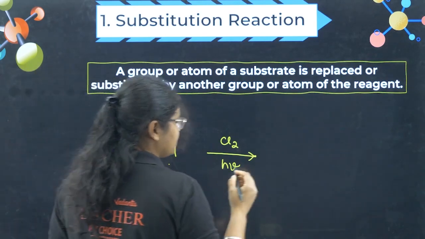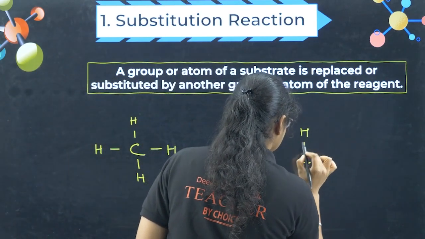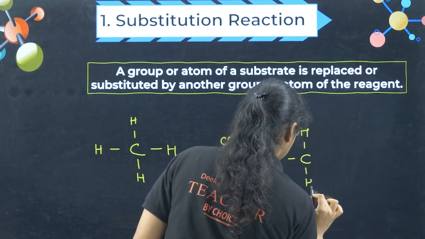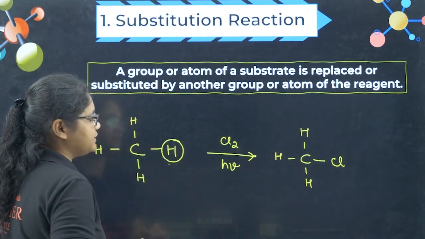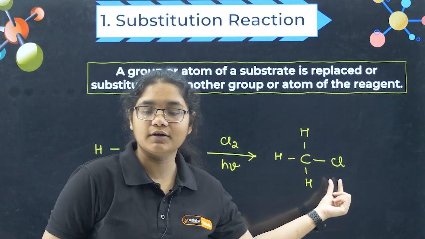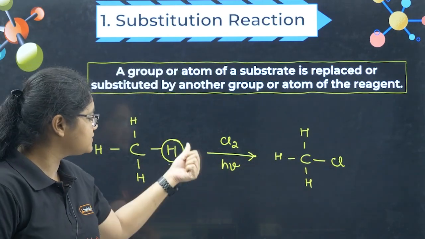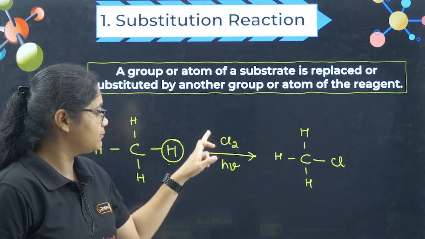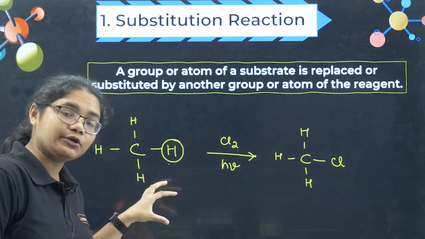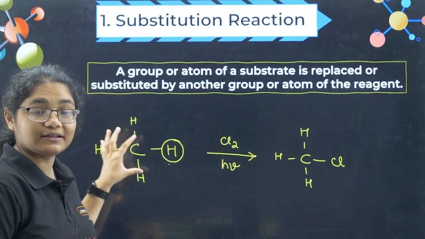So what product will I get? Do you know? We will get CH3Cl. So what you exactly observe? The hydrogen present here is replaced with a chlorine. Okay, so this is called a substitution reaction, where one atom of the reagent is substituting another atom of the substrate.